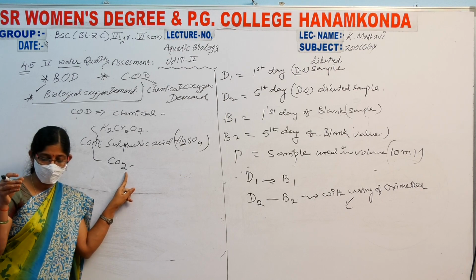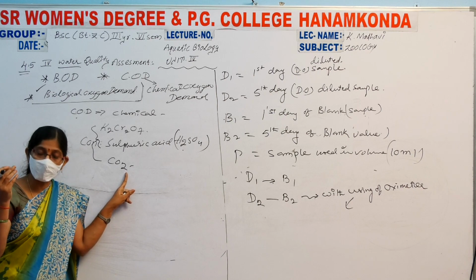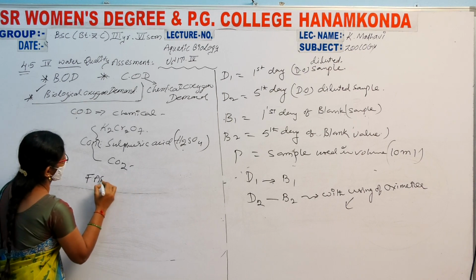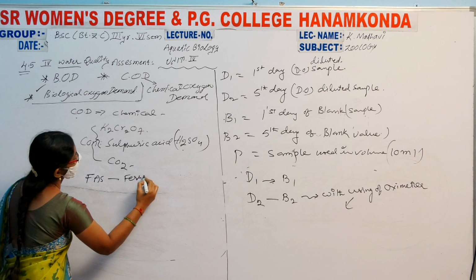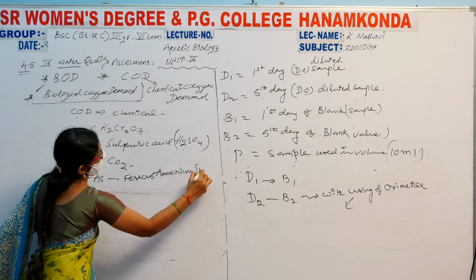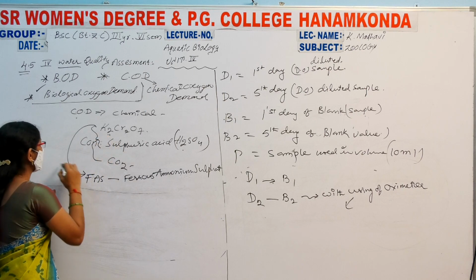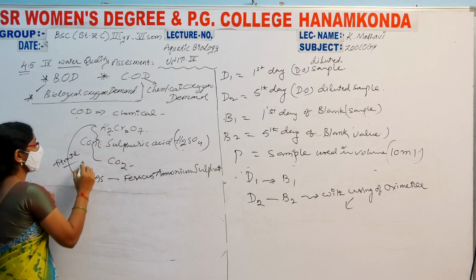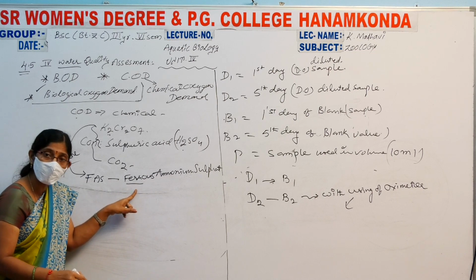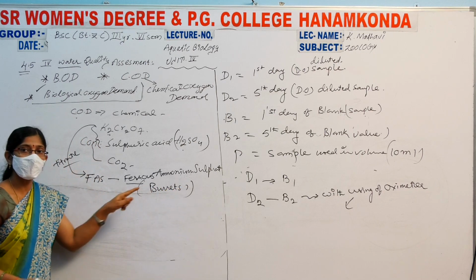The excess potassium dichromate remaining after the reaction is titrated with ferrous ammonium sulfate, FAS. That's why this ferrous ammonium sulfate is always taken in our burette.